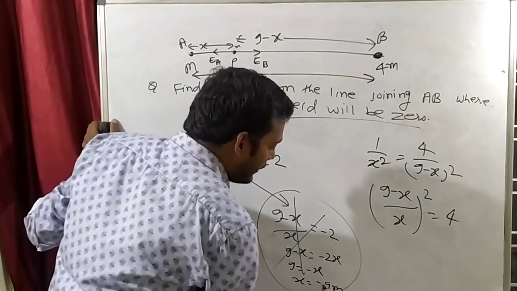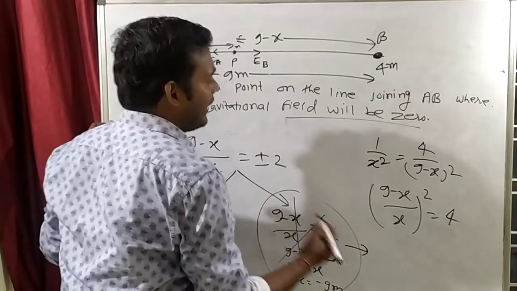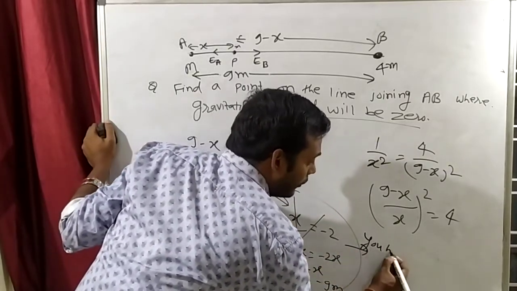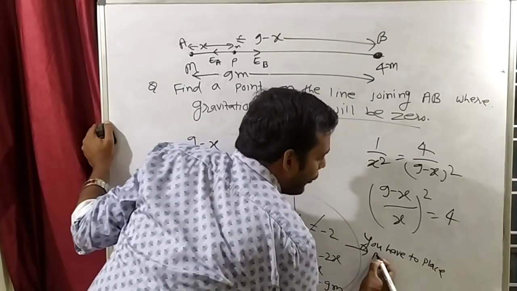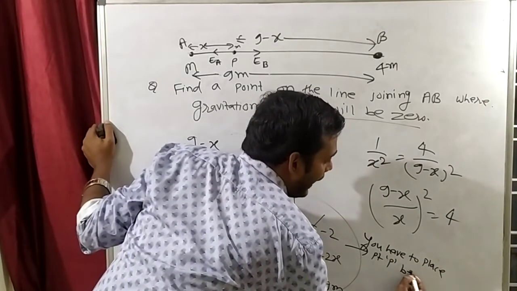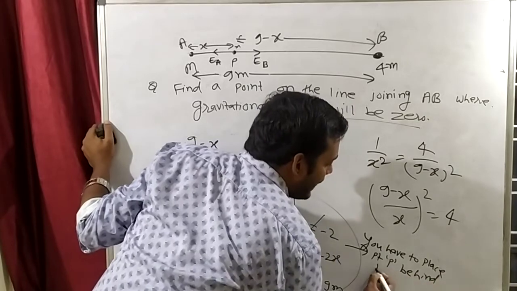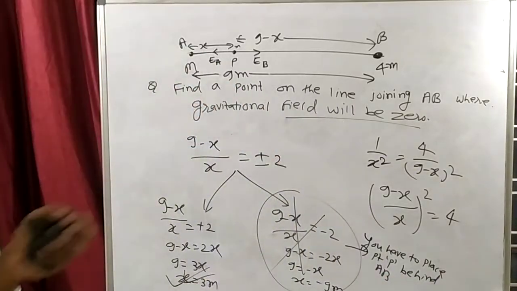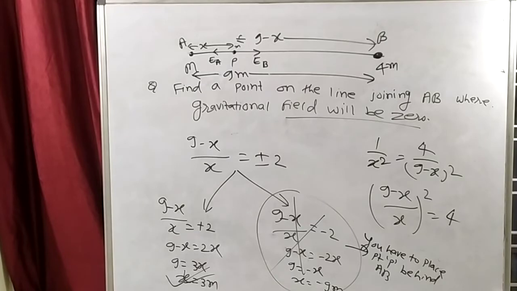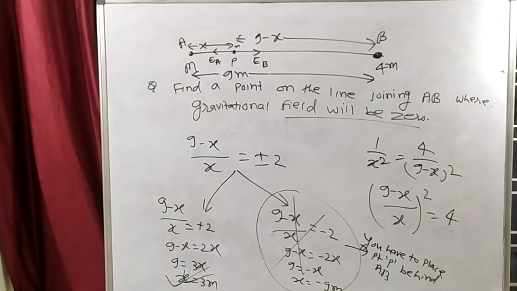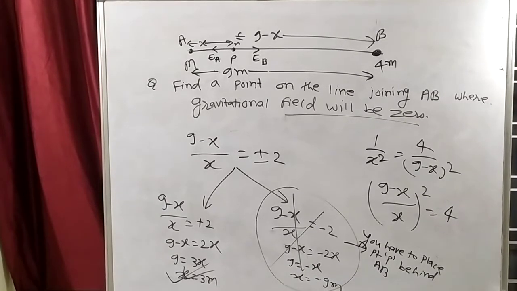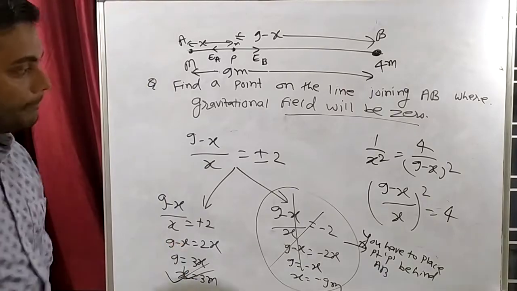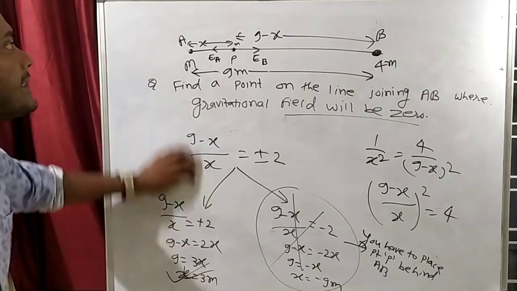This means that you have to place point P behind AB, and we know that if I place point P behind AB, then gravitational field will never be zero. Is it clear? Okay. So which answer will be correct? X equals 3 meter.